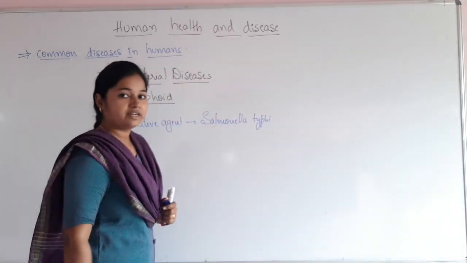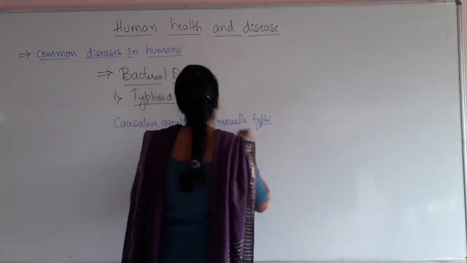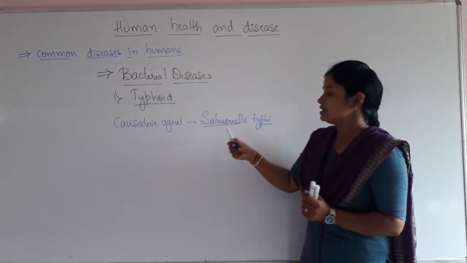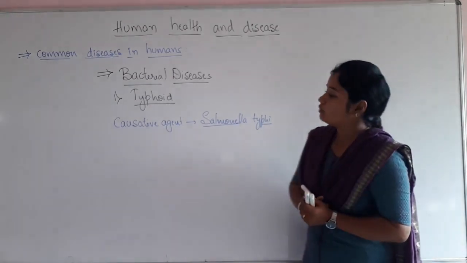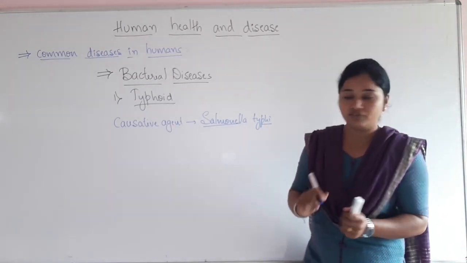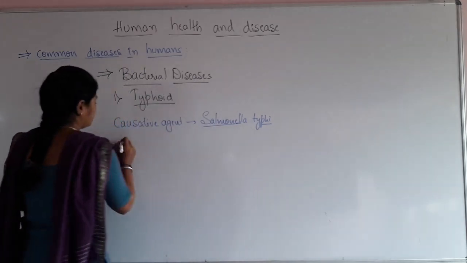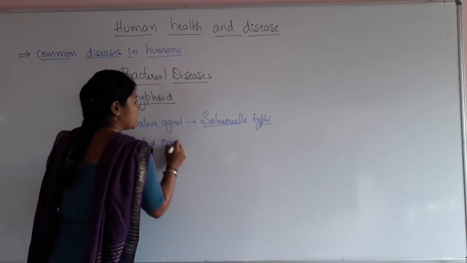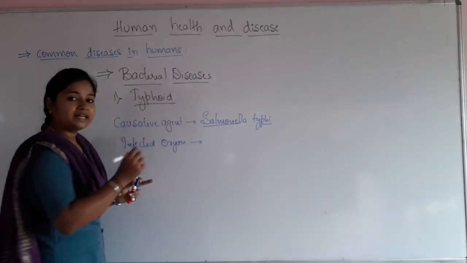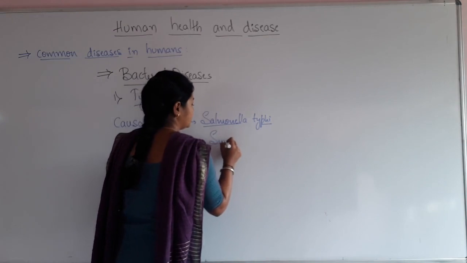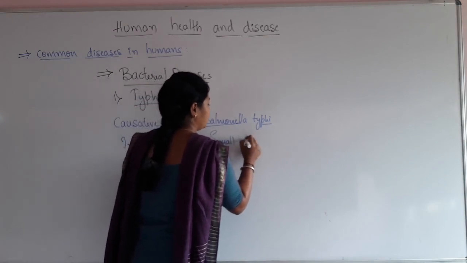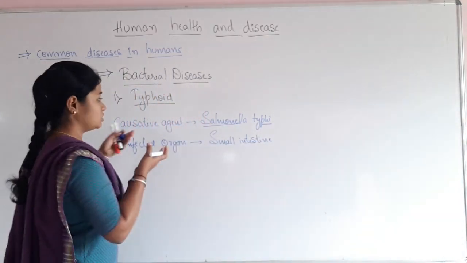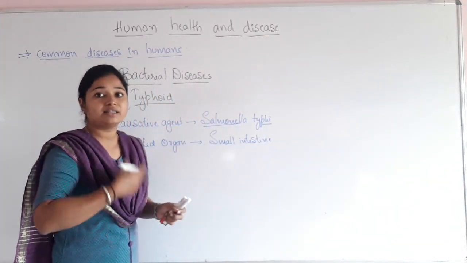As it is a scientific name, we have to underline it separately, right? So typhoid is caused by a pathogen, a bacteria named Salmonella typhi. In our body, which is the main organ that is going to be infected? This Salmonella typhi mainly infects the small intestine. Once this pathogen enters the small intestine, it multiplies and causes the infection.